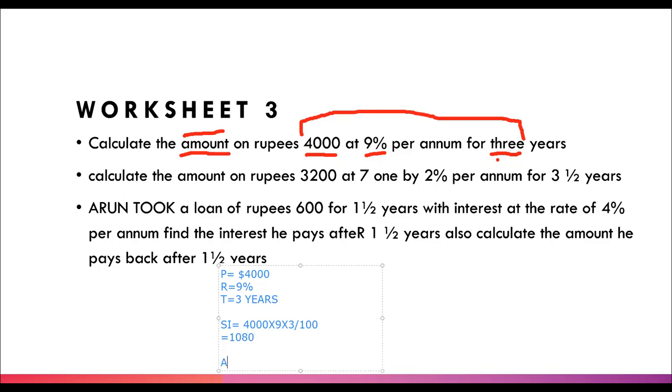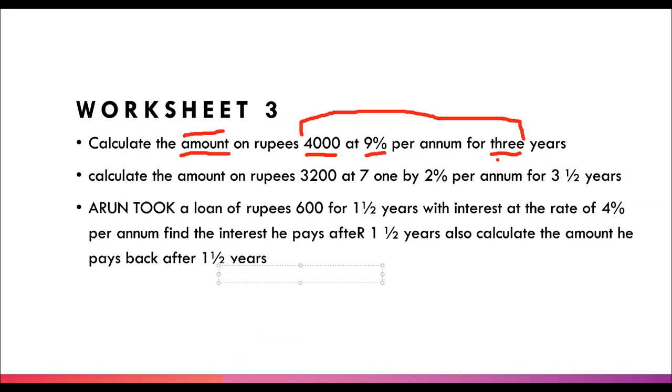Okay. Now, amount is SI plus P, which will come out as 4,000 plus 1,080, which will come up at the end. What is it? It's 5,080 rupees. And that's our final answer. Great. Super great.